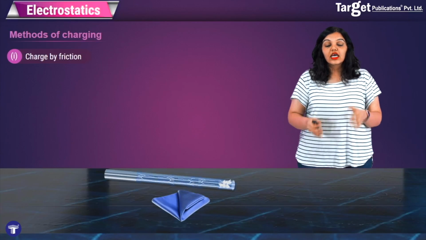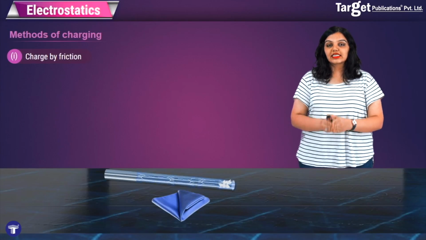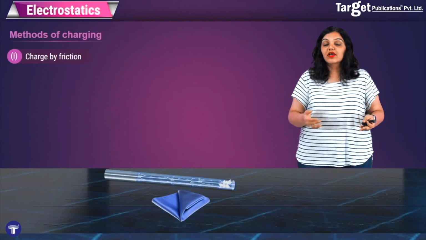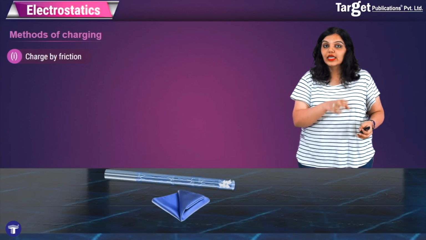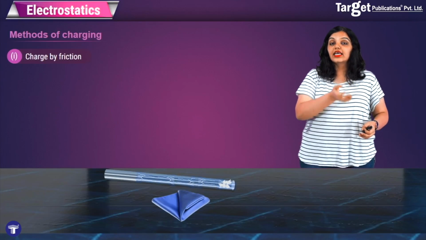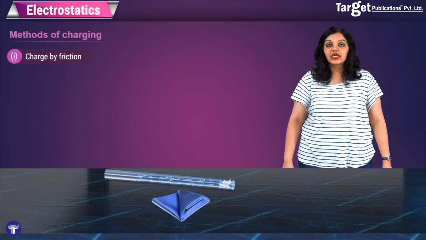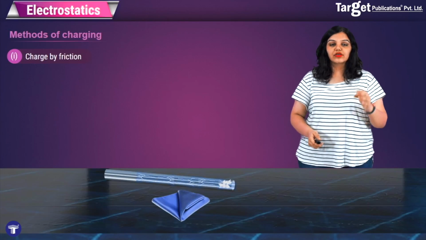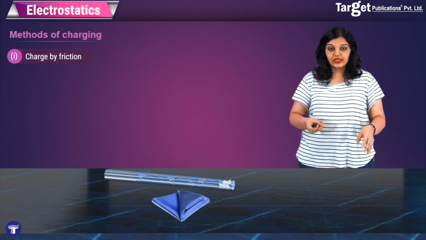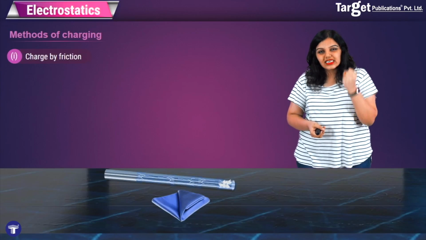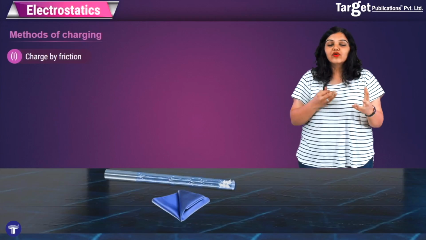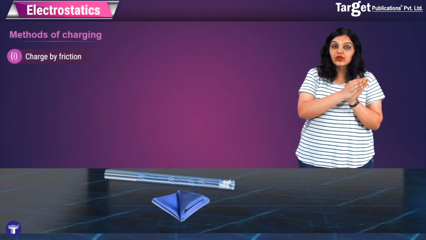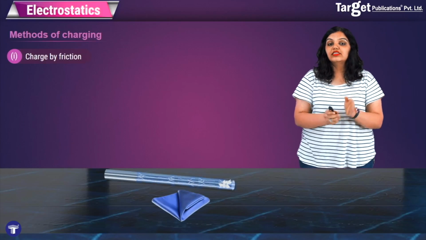And why is that? This is because even if you charge a metal scale by rubbing it, you'll see that the charge will not remain in its place. Why? Because it's a conductor, so the charge will start flowing through the metal scale onto your body and to the ground. And therefore, we say that the charges on metal leak through our body to the ground, as both are conductors of electricity. Charge will never stay on a conductor, and therefore, there will be nothing like electrostatics. So if you want to charge a material by friction, you need insulators.